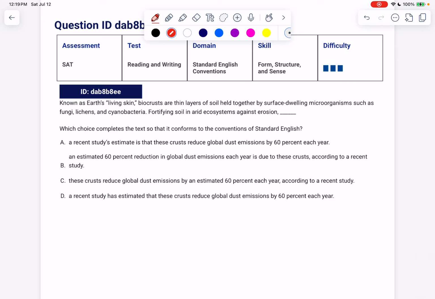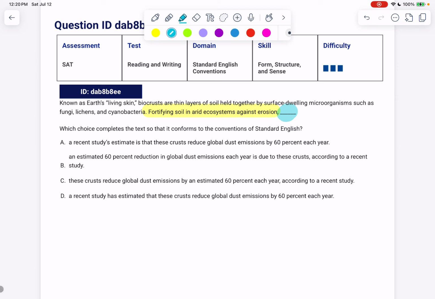Oh, I think we can see something interesting. Known as Earth's living skin, biocrusts are thin layers of soil held together by surface-dwelling microorganisms such as fungi, lichen, and cyanobacteria. Notice this modifier, this describey phrase, fortifying soil in arid ecosystems against erosion. We want to look for something to come right here, right after that.